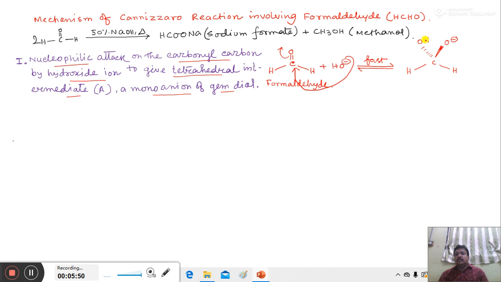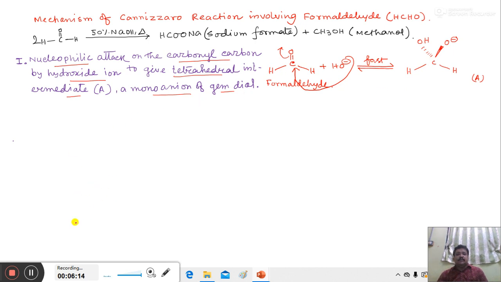This is known as tetrahedral intermediate A, the anion of gem diol. So at first formaldehyde forms a tetrahedral intermediate. This process is very fast in nature. Attack of the nucleophile on the electrophilic carbon is a very fast step.